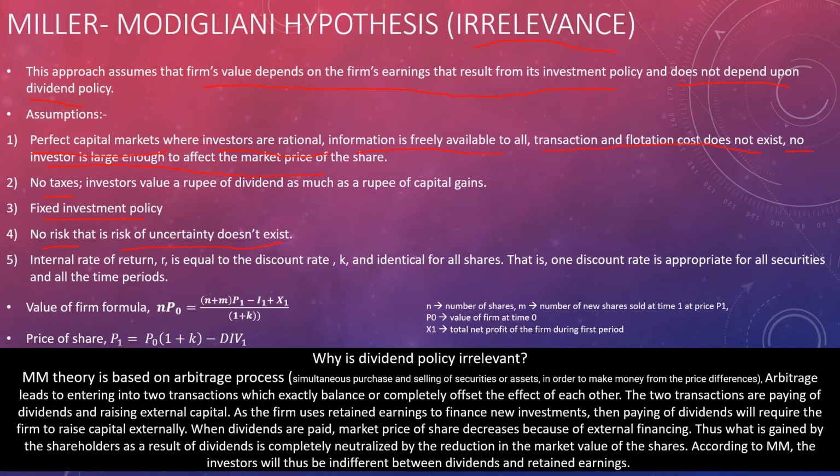The internal rate of return R is equal to the discount rate K and is identical for all shares. Obviously, if R is equal to K, then there is only one discount rate that is appropriate for all securities and all the time periods. These are the formulas: value of the firm in the MM approach and price of share in the MM approach.